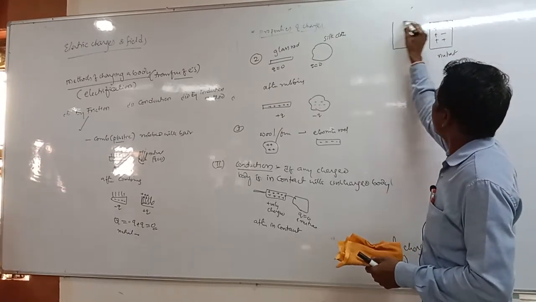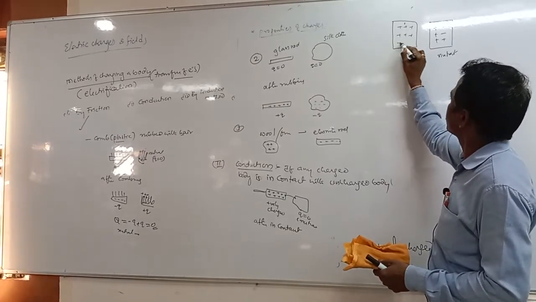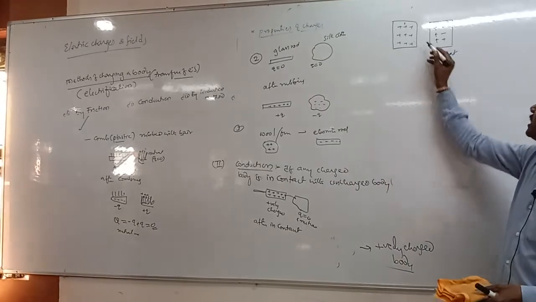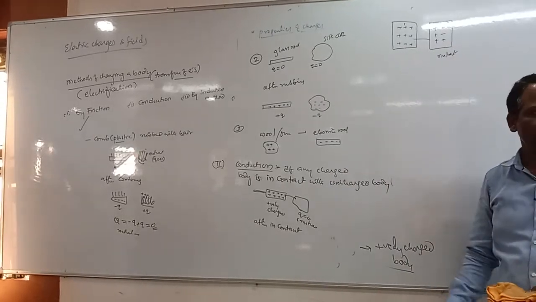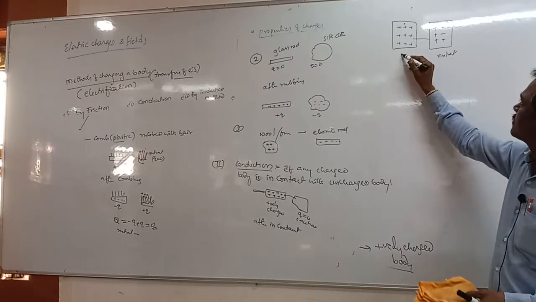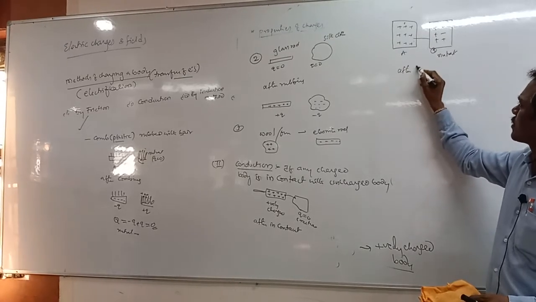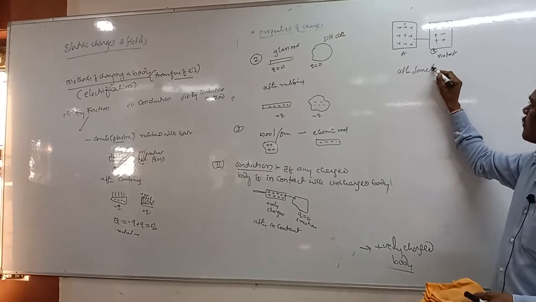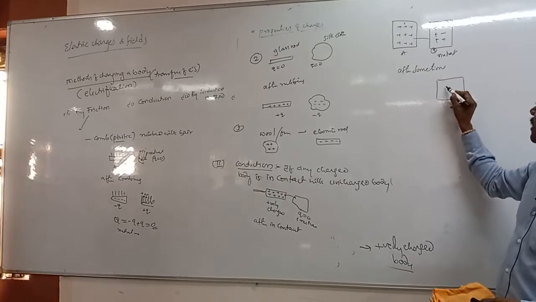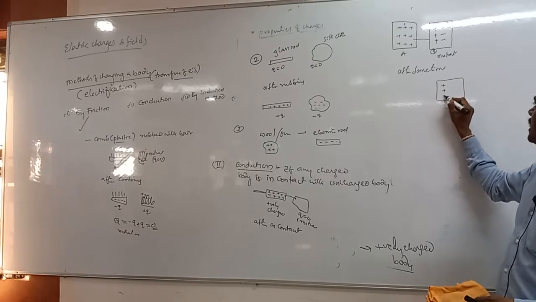It is a positively charged body, right? When it is in contact with the neutral body, this positive charge is what we can get here: body B getting positively charged.